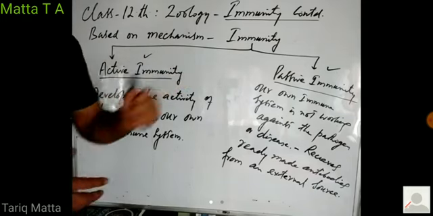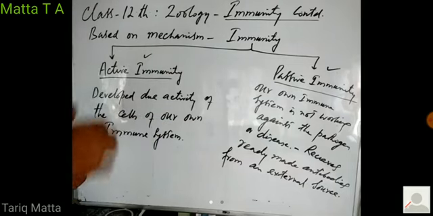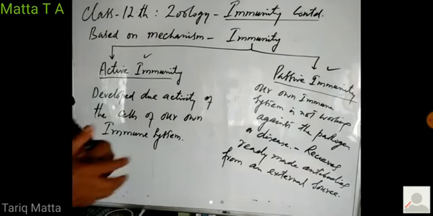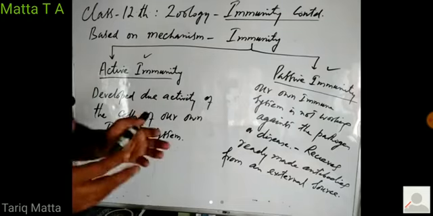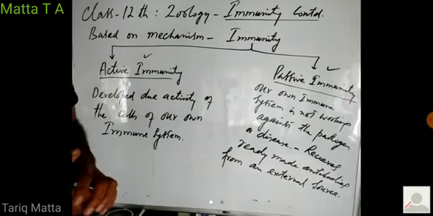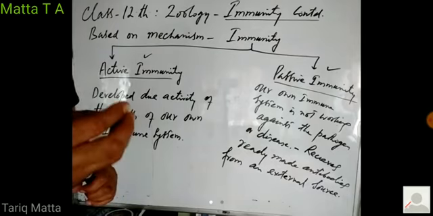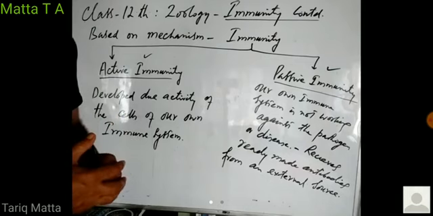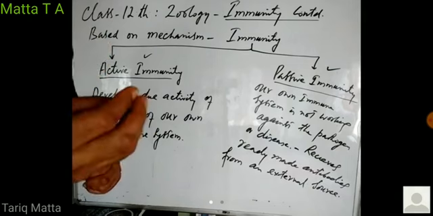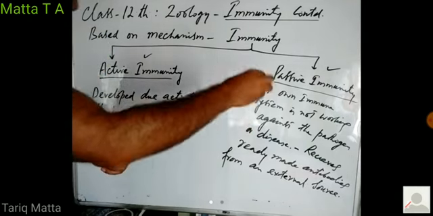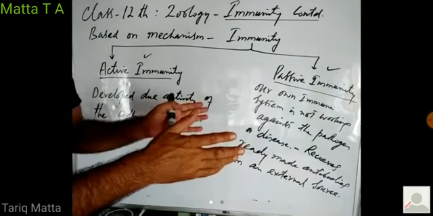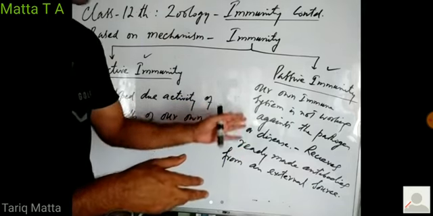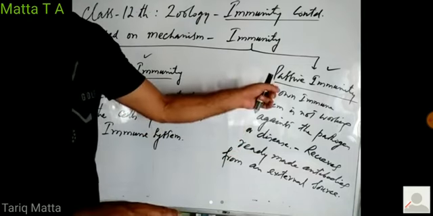Now there is person B who is also suffering from COVID-19 infection, but he is not able to generate antibodies against the virus himself, right? So he is getting ill day by day. Then doctors give him antibodies which they have obtained from a person who has recovered from this COVID-19 infection. Now, these antibodies are put into his body. These antibodies work against the COVID-19 infection, they work against the virus, and the person gets cured and he develops immunity. So this immunity is known as passive immunity, right?